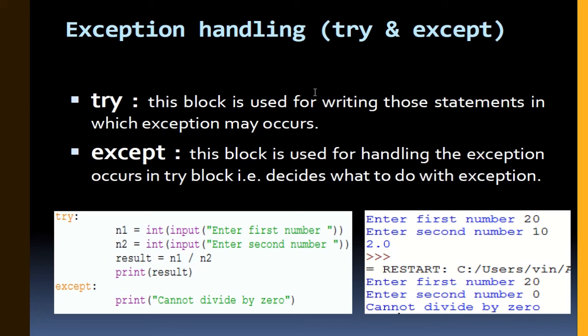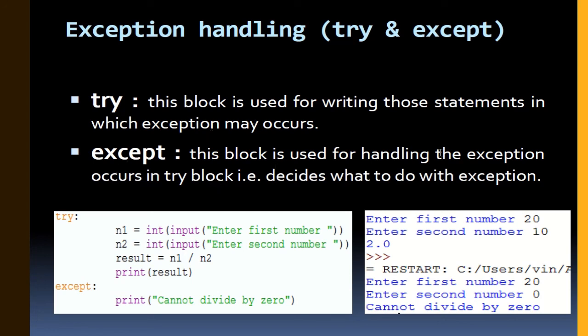So exception handling by try and except. We can handle those exceptional cases by using try and except. So what do I mean by try and except? Try means this block is used for writing those statements in which an exception may occur, okay. If you are getting some wrong output, then you will receive some statements in regard of those exceptions or errors, okay. And next is except.